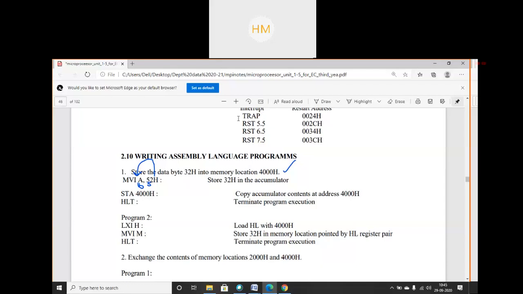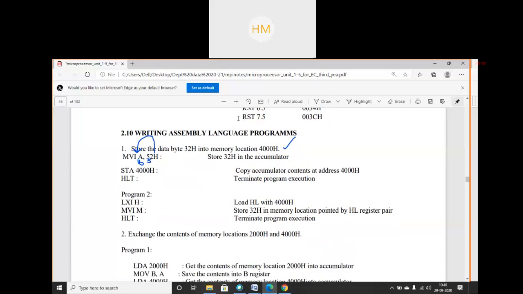How can I exchange the content? I can exchange register to register. I will copy the data which is present at that memory location into some other register. In a single memory location, we can store 8-bit data. Clear? If I initialize 4000 hex, then 8-bit data will be present in it. I have to exchange that 8-bit data with the memory location 2000 hex. So what I will do, I will first take out the data of 2000 hex into the accumulator.